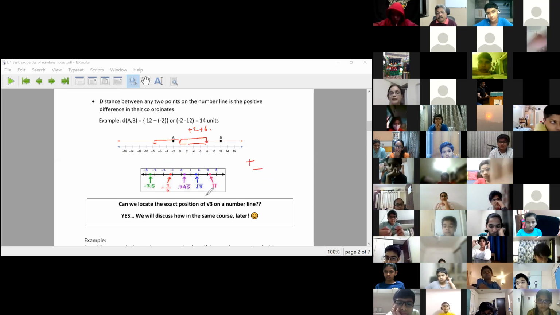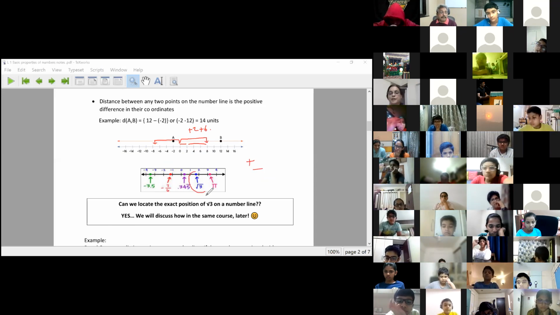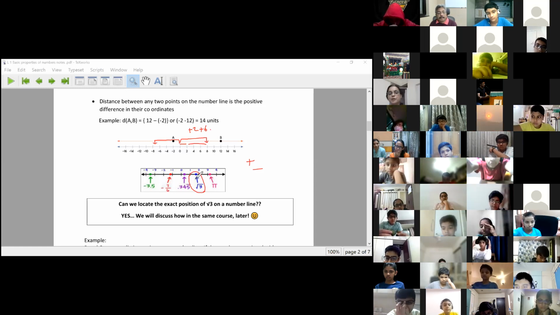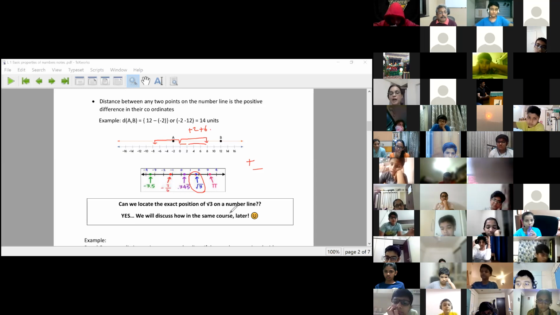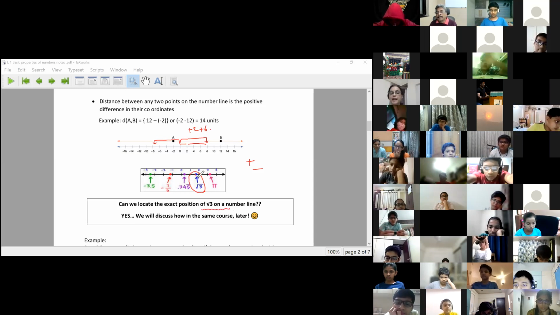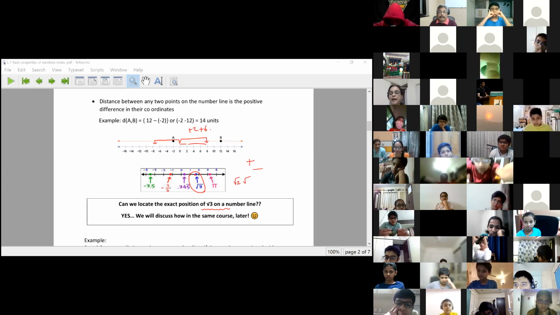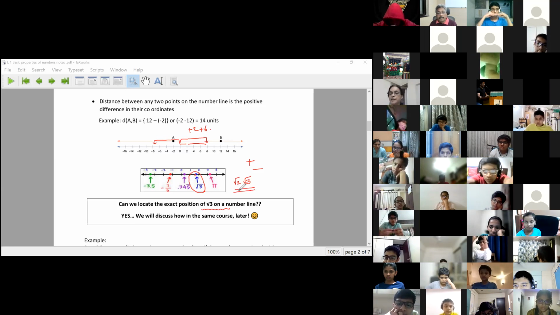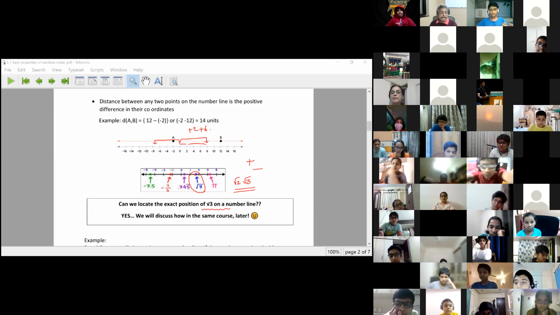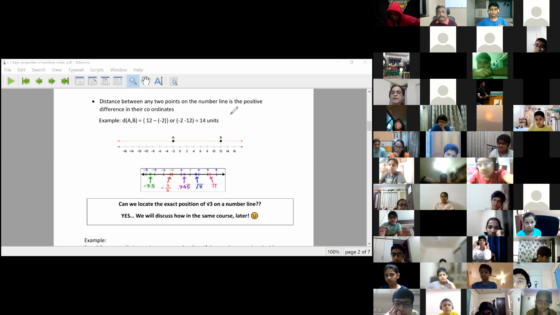And this is a point √3. Just now we said that we cannot show such points on the line, and I have clearly shown this point on the line. We are going to learn a technique by which we will be able to exactly show points like √2, √3 on the number line, maybe in the last topic of our series. Okay, so right now, let us go ahead with the number line concept. I am going to give you some good questions for practice, and we will discuss them next time.